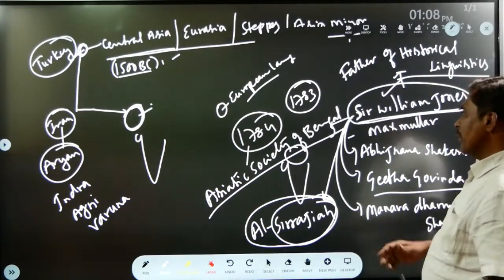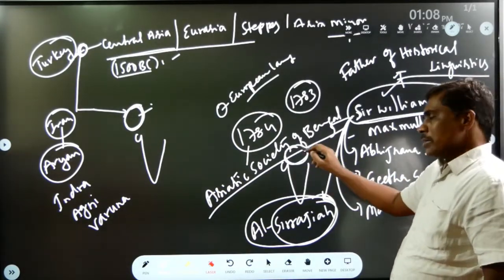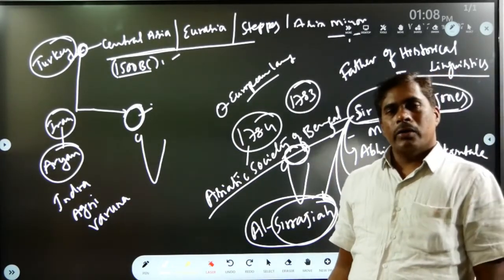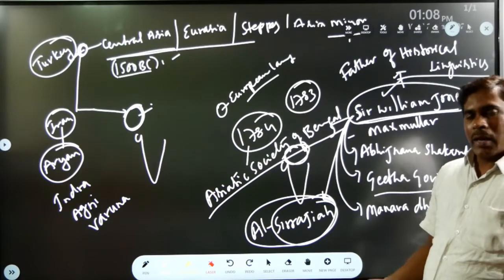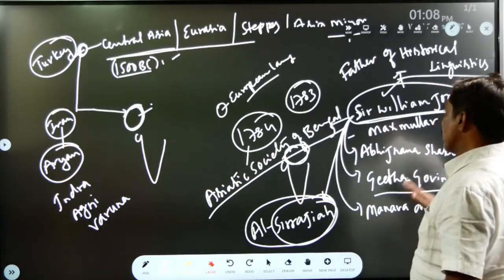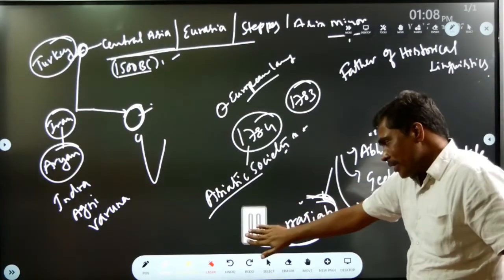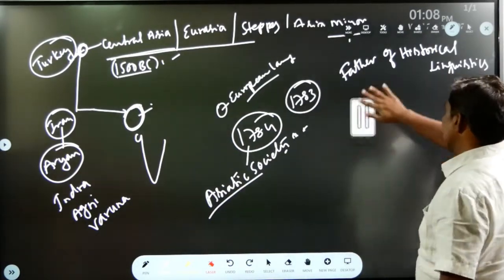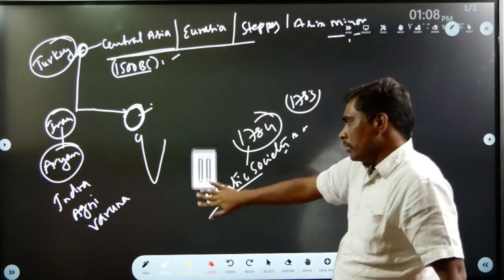So, Sir William Jones identified the similarities between Indian language such as Sanskrit and European languages, Greek, Latin, Hebrew, and Gothic, and Persian. By studying these similarities, he developed the Aryan migration theory.